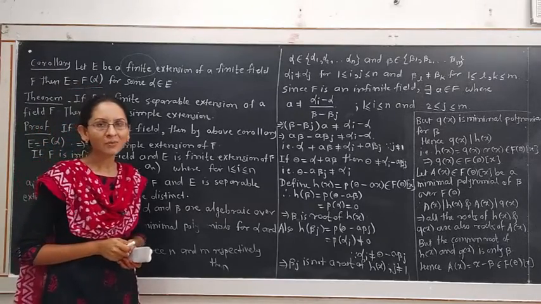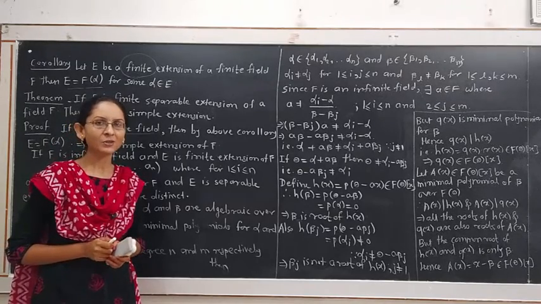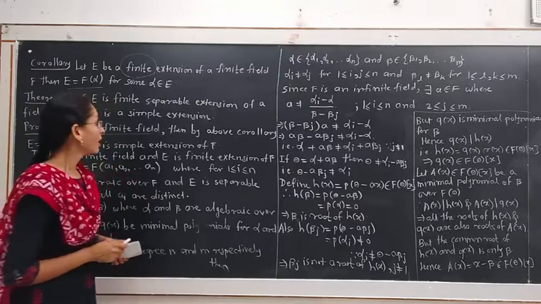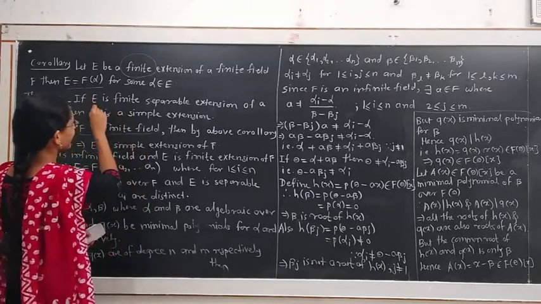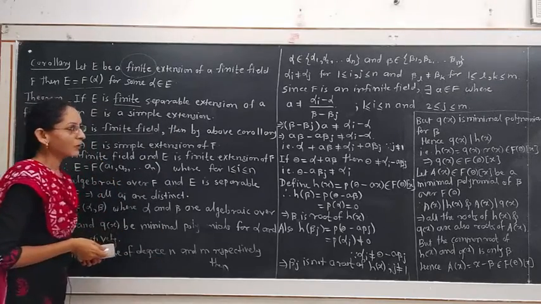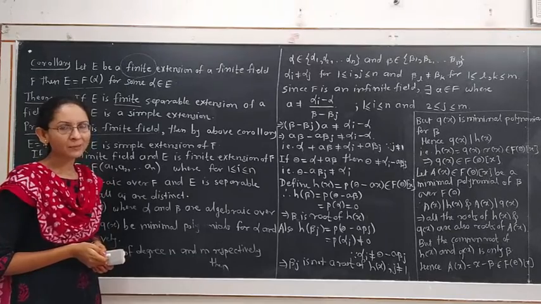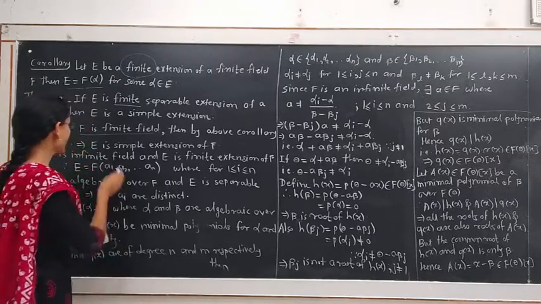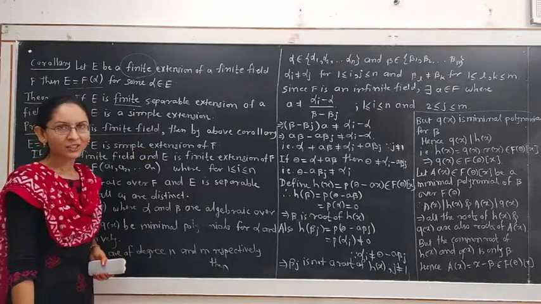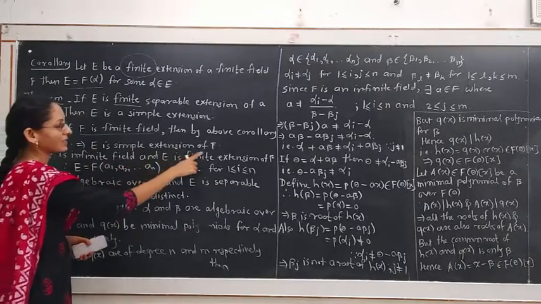Then E is a simple extension of F. Here it is given that E is a finite extension of the field F. Therefore, whatever the extension E of F, that will be a simple extension. In the first case, if F is a finite field, then its finite extension gives a simple extension. Then E is a simple extension of F.